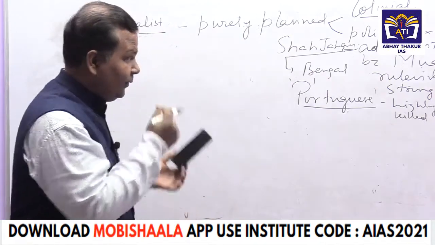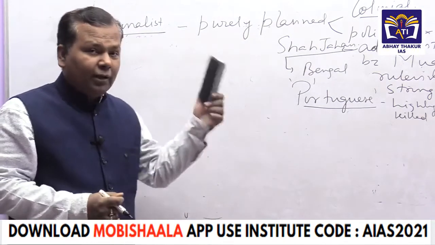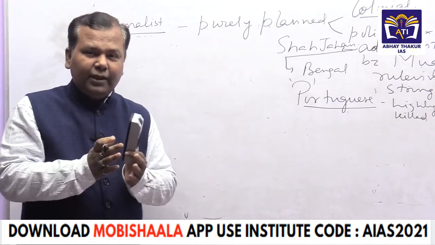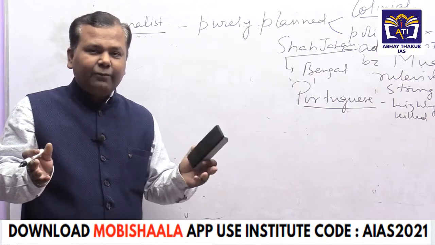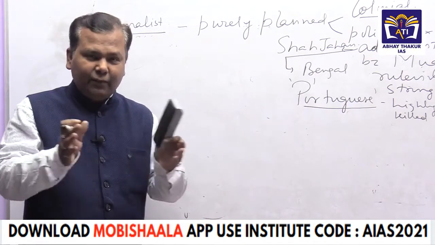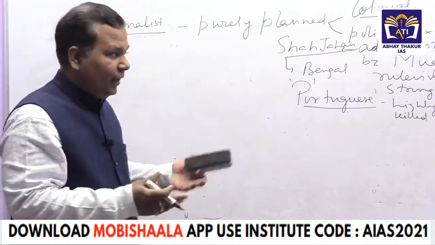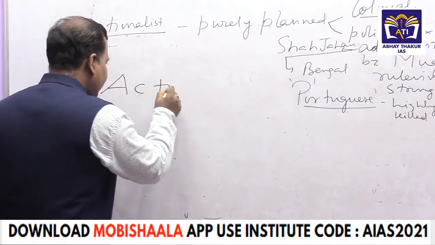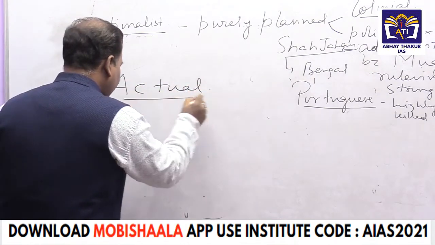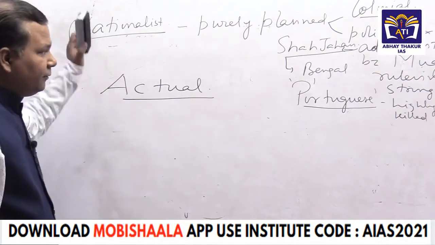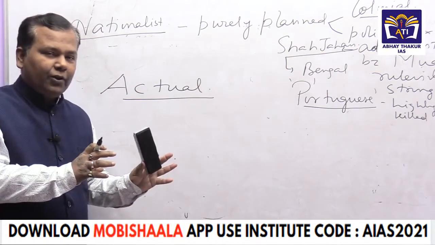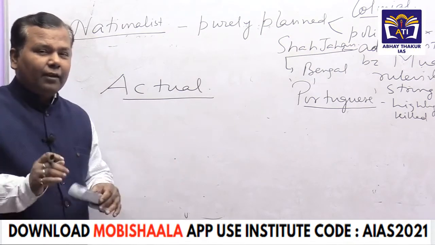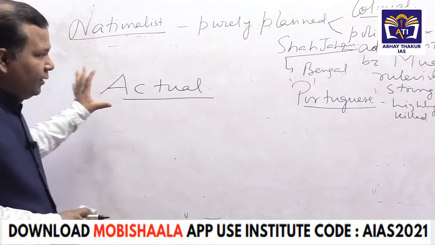So this is the view of the colonial historians, given to counter the nationalist historians. Now we see a dilemma: what view do we have to accept in the examination? We have to understand what the actual position was, whether it was planned or an accident. So after writing the view of the colonial historians and then the view of the nationalist historians, we have to come to this.